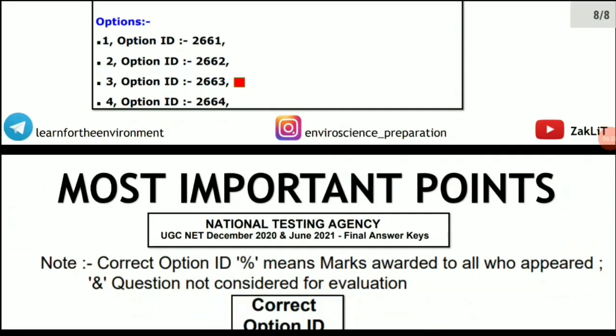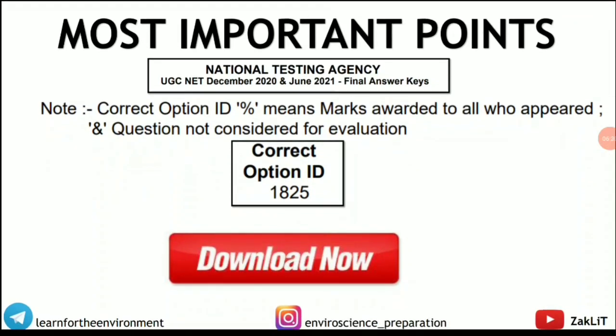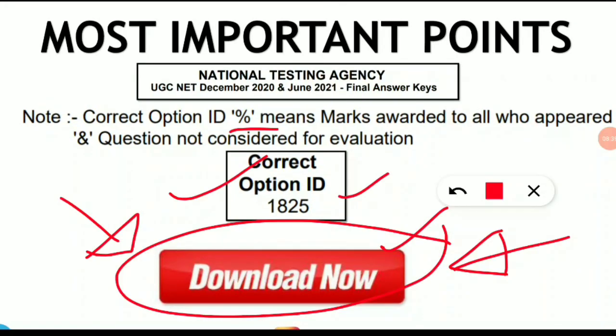Now we will see the most important points regarding the answer key challenge. I will say that now there is no need to challenge, because most of us have already challenged all these questions which I have discussed here. So no need to go and waste your money unnecessarily, because many of us have already invested our money. That is my request. No need to worry, because everyone will benefit if the NTA accepts this. So no need to go for challenging any option now.